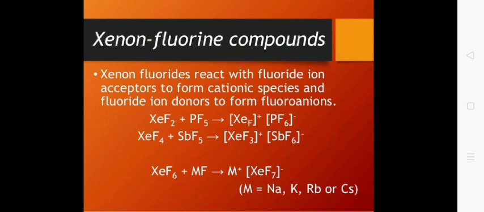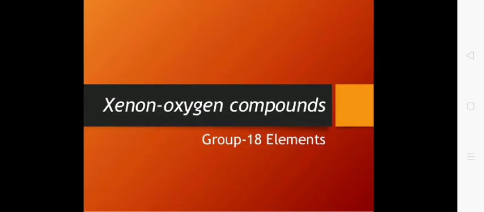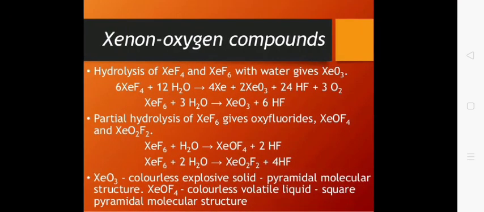Similarly, it reacts with MF, for example NaF. It forms an ionic compound like Na positive, XeF7 negative. Next is xenon oxygen compounds. Xenon oxygen compounds are generally prepared by hydrolysis of xenon fluorides.